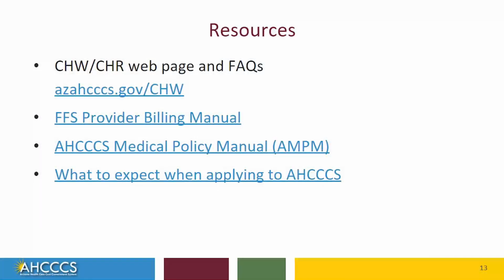You have just learned about community health workers, how to register as a CHW organization provider, and billing as a CHW provider. If you would like further information regarding CHWs, you can view resources including the CHW page on the Access website, the Fee-for-Service, or FFS, Provider Billing Manual, and the Access Medical Policy Manual, or AMPM. These resources can be found by performing a search on the Access website.